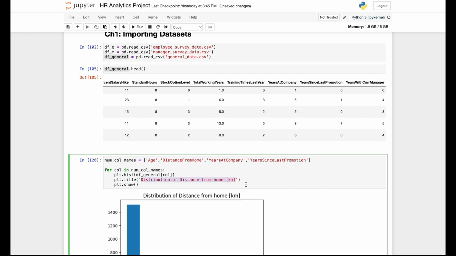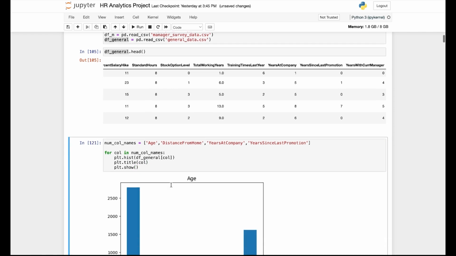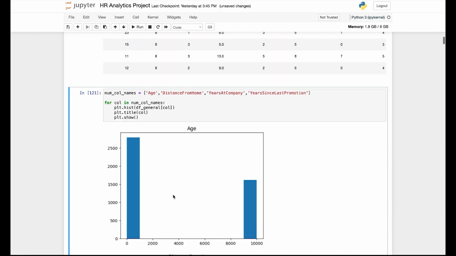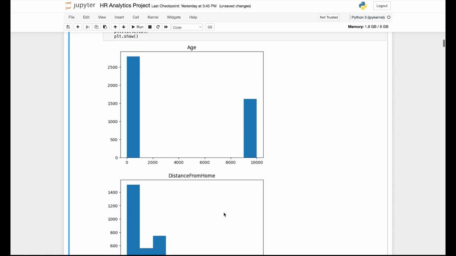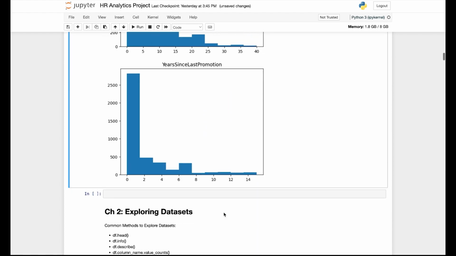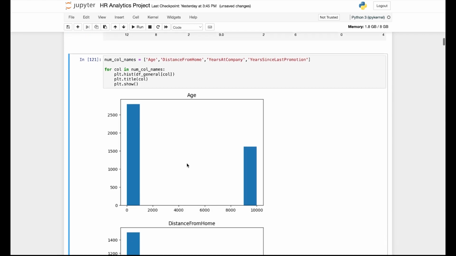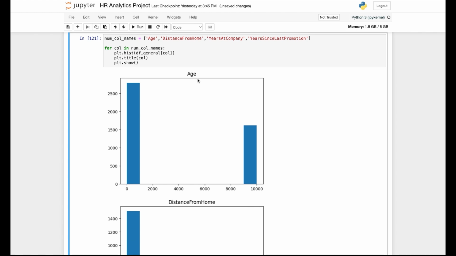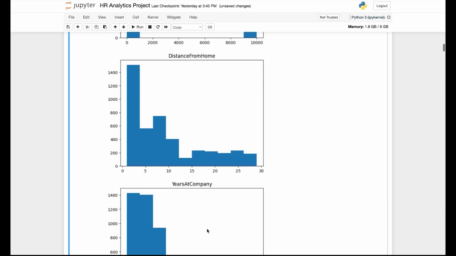And I'm going to title the plot using the column name again. Let's see what happens if I run this. Nice. As we wanted, now it's plotting four different histogram plots, which we specified up here. Each gives an individually different title, which corresponds with the column name and the distribution.